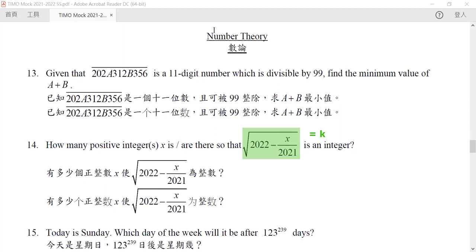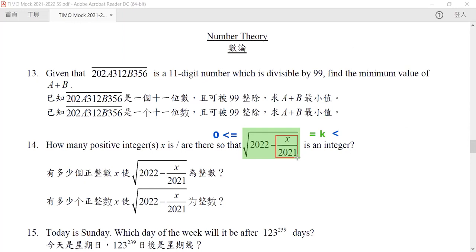But before we do this, we want to know: what's the range of this k? What's the range of this k? We know that this must be greater than or equal to 0, because it is a square root of a number, and a square root must be bigger or equal to 0. But k, because we have 2022 minus something. Why is that something? Because this part is always going to be greater than or equal to 0, right?